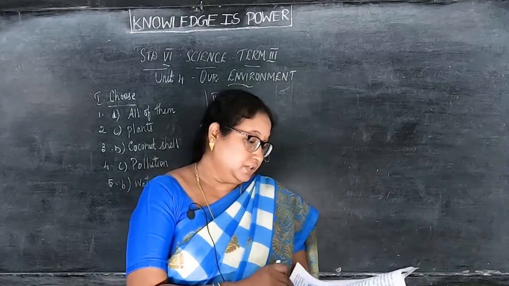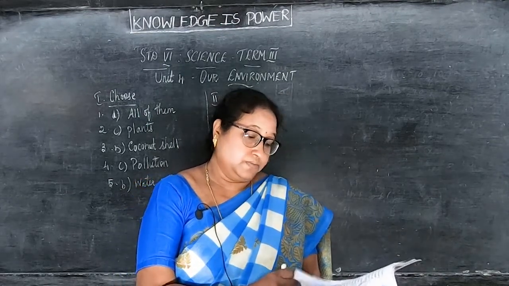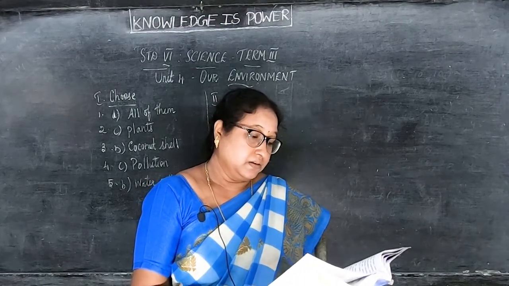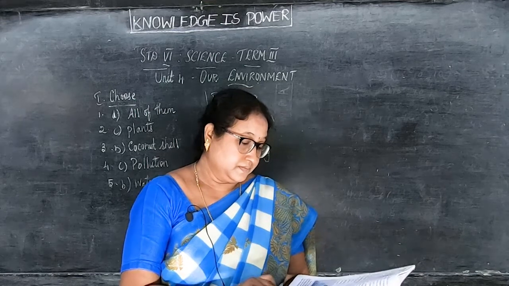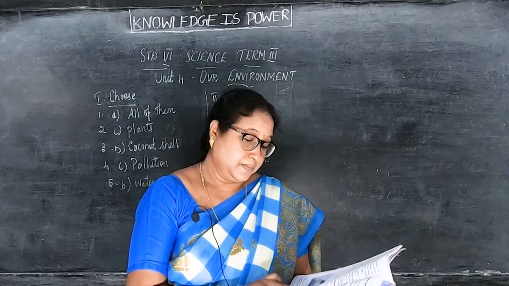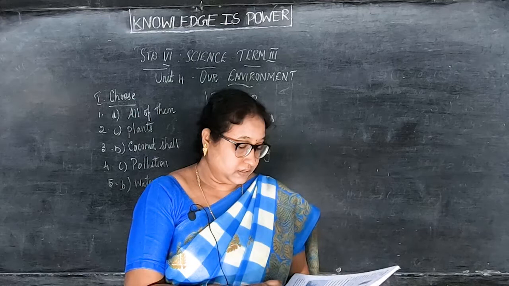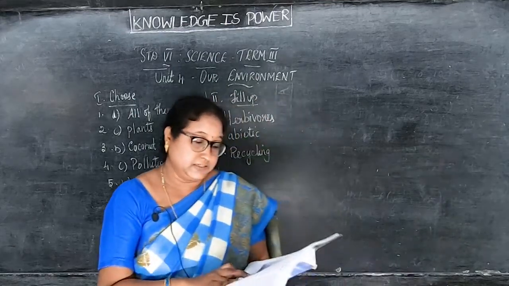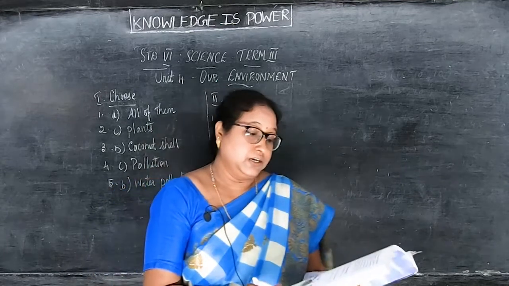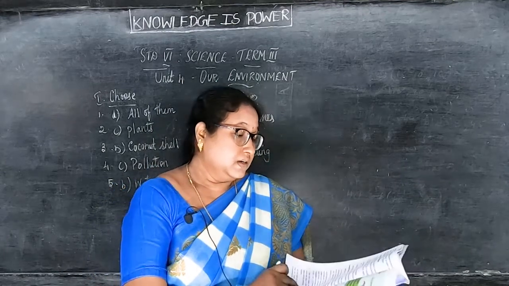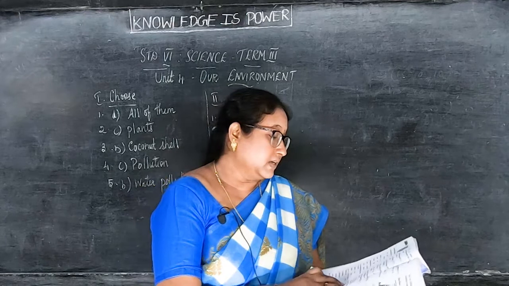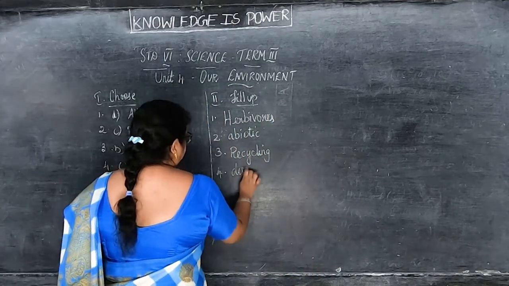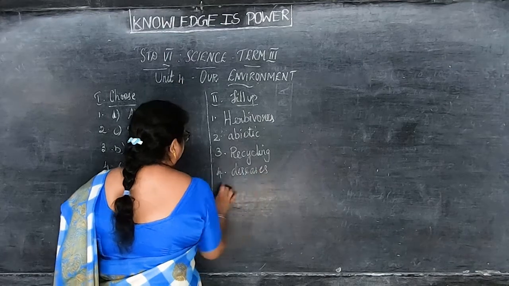So where is water pollution, children? What are the diseases we can see in that? Water pollution can spread diseases in man.